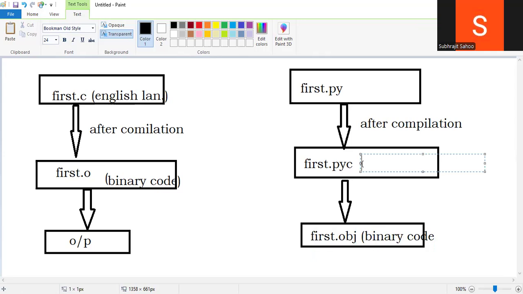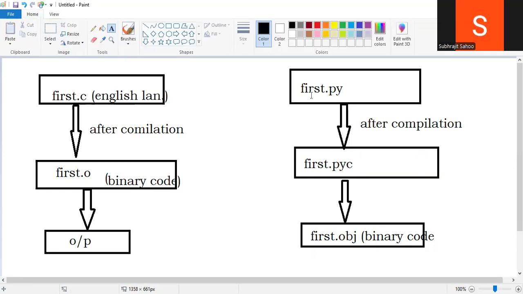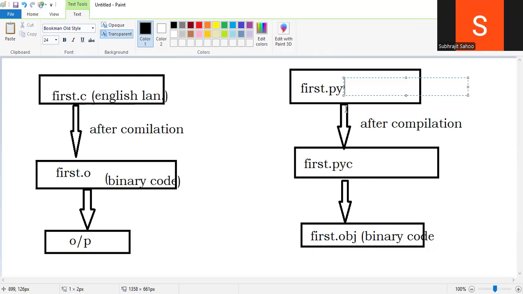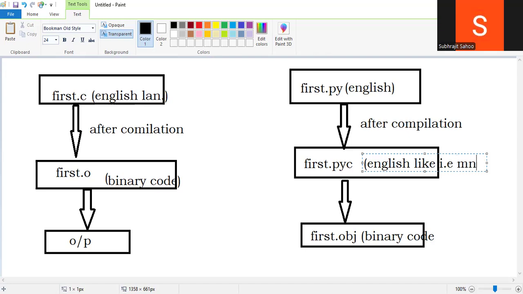The class file contains English-like language, not pure English. I have written the Python program in English, then it is converted to English-like language, not pure English. English-like, that is, mnemonics.